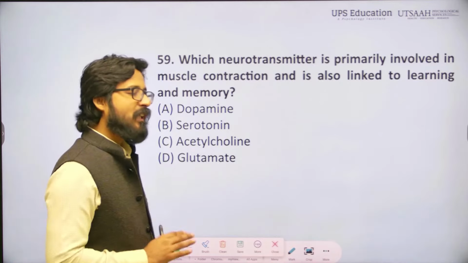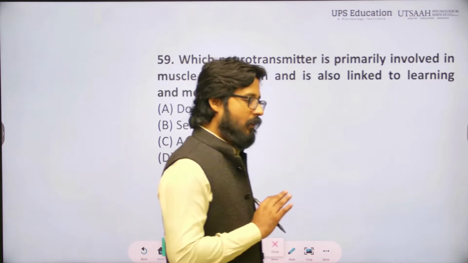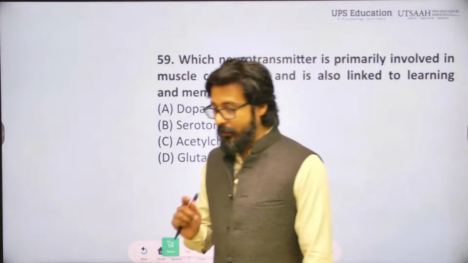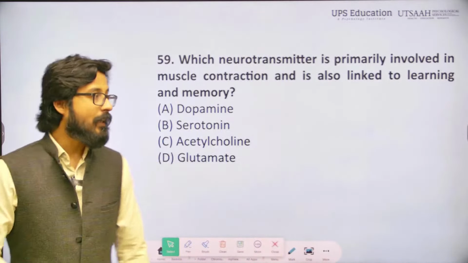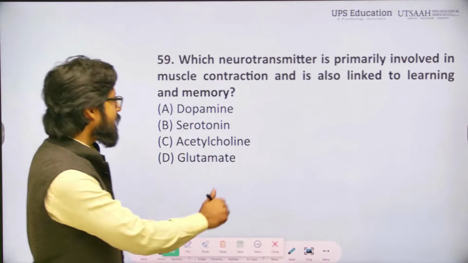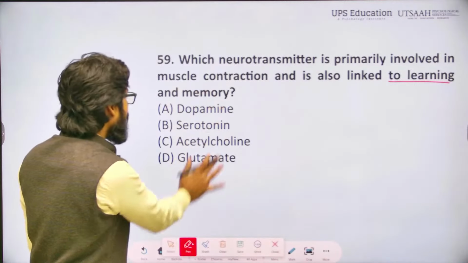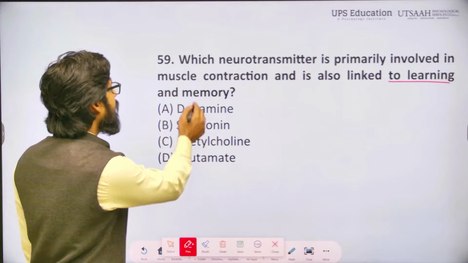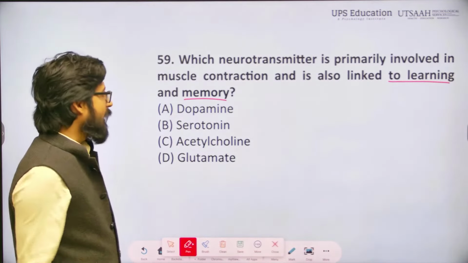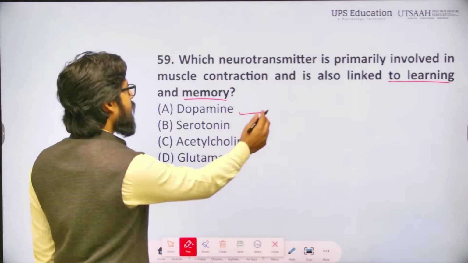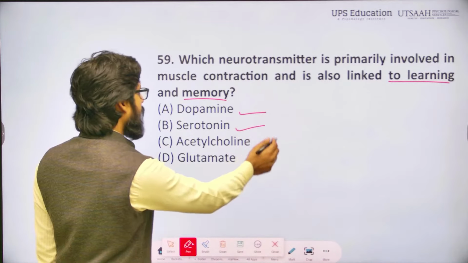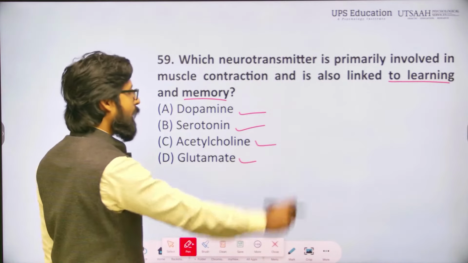One thing: whenever we are answering questions related to neurotransmitters, it is very challenging to say that only this neurotransmitter is responsible for learning, because we are all aware that multiple neurotransmitters can be involved in learning and memory. How can anyone say that dopamine is not responsible for learning and memory, serotonin is not, acetylcholine is not, and glutamate is not?